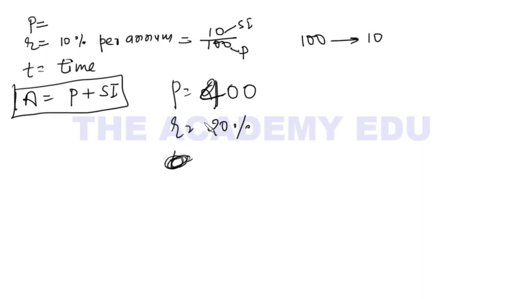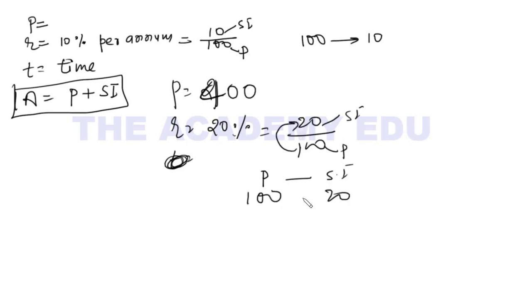At the end of the year means in 1 year. So what is the meaning of 20%? 20 upon 100. So this is principal, this is interest. If I borrow 100 rupees, I have to pay 20 rupees. But I borrowed 400. So this 100 I need to make 400. Multiply by 4 here. So you have to pay 80 rupees for 400.